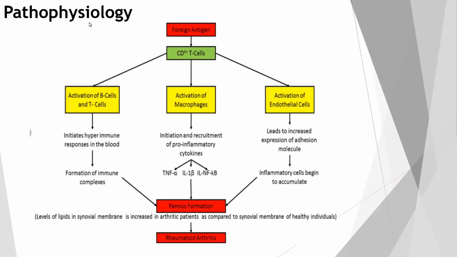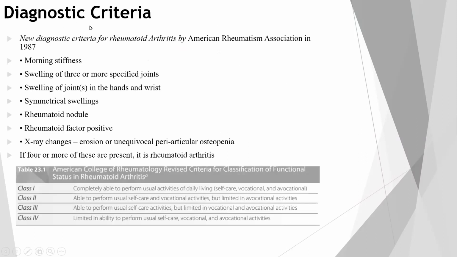Now the diagnostic criteria: how do we diagnose that it's rheumatoid arthritis? There is a diagnostic criteria for rheumatoid arthritis by the American Rheumatism Association in 1987, which has 7 factors. First is morning stiffness. There will be stiffness in the joint early in the morning, which is known as morning stiffness. Then swelling of 3 or more specified joints.